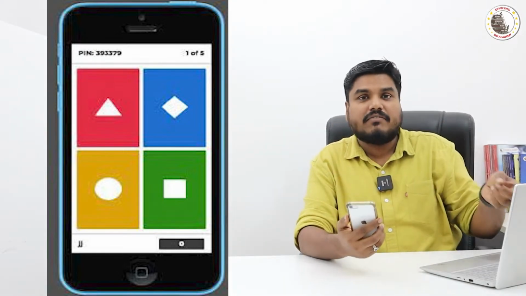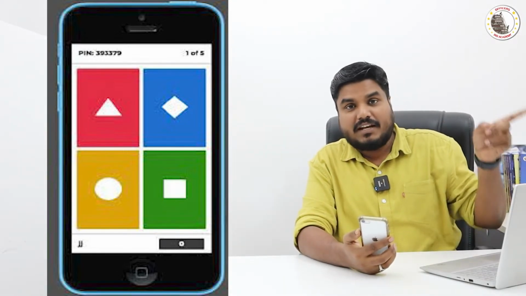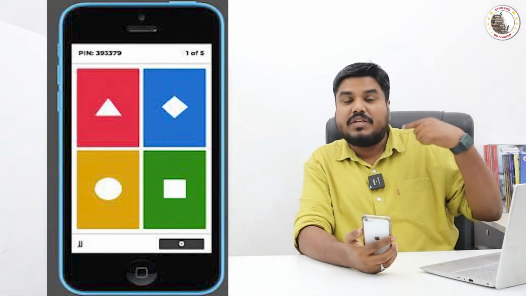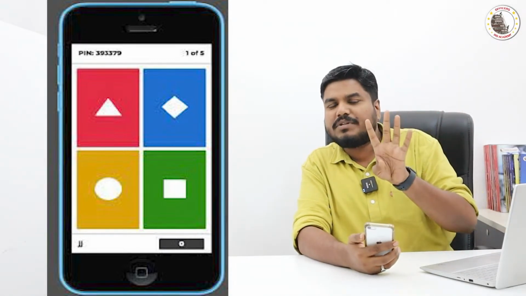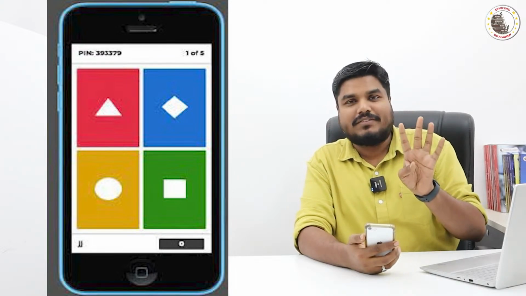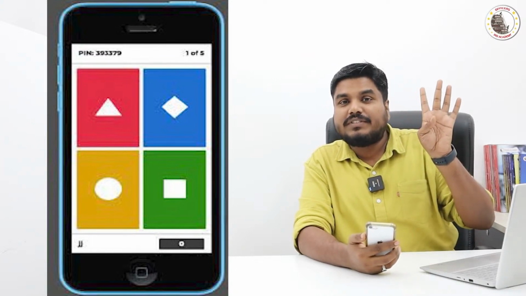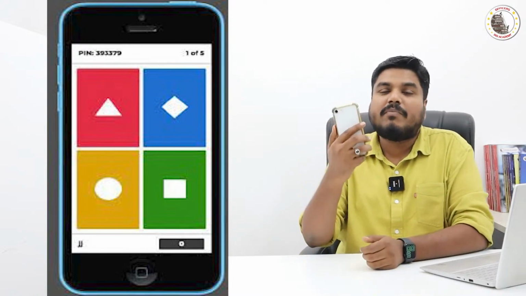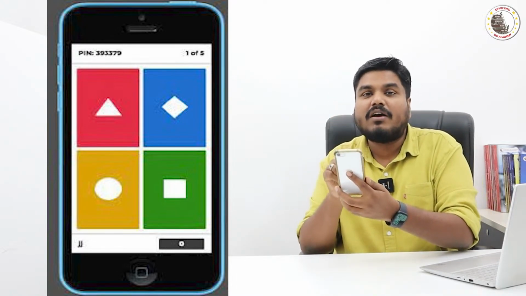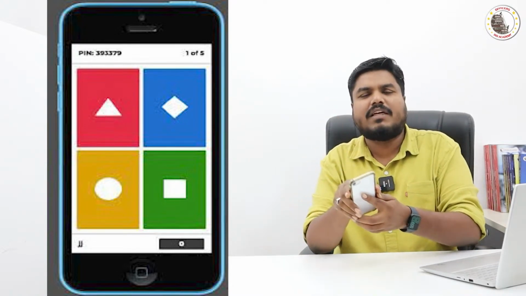Only in the live video which you are watching, I will give you the question, followed by the 4 options. Those 4 options will have a color code, right? So if you are going to choose A as the right answer, then A has red color, and in your mobile phone you will have a red colored box. You have to choose that. That's all. If the answer which you have chosen is correct, and if you have chosen it quickly, for every question we will give you 60 seconds.